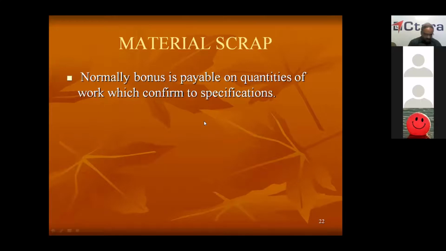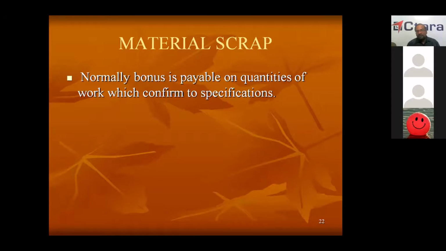Material scrap. Normally, bonus is payable on quantities of work which conform to specifications. When you do one job, it should be passed by the inspection department. Then only that job is acceptable and you will be paid incentive.